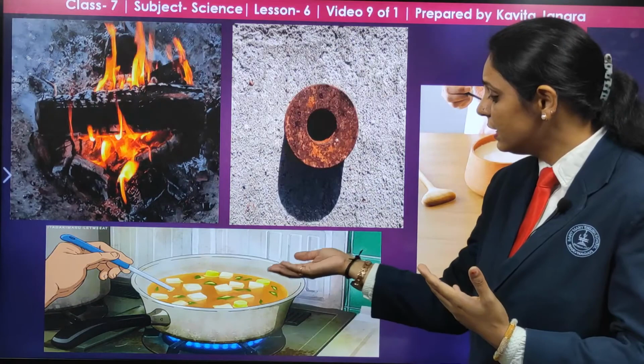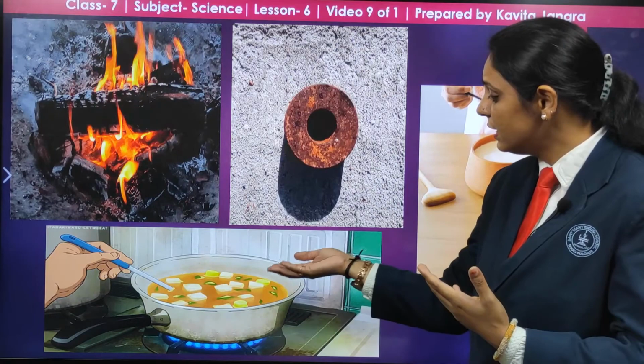Photosynthesis, this we have studied in the first chapter. The plants, the producers, the leaves, use carbon dioxide and water and sunlight, and in the presence of chlorophyll, they convert them into glucose. So ultimately, we use different reactants and a different product is formed, and that is a chemical change. New substances are formed. Another is the process of digestion. Then the neutralization process, which we studied in the earlier chapter on acids and bases. The explosion of a firework, the formation of biogas from animal waste, and the burning of biogas. All these examples are chemical changes.